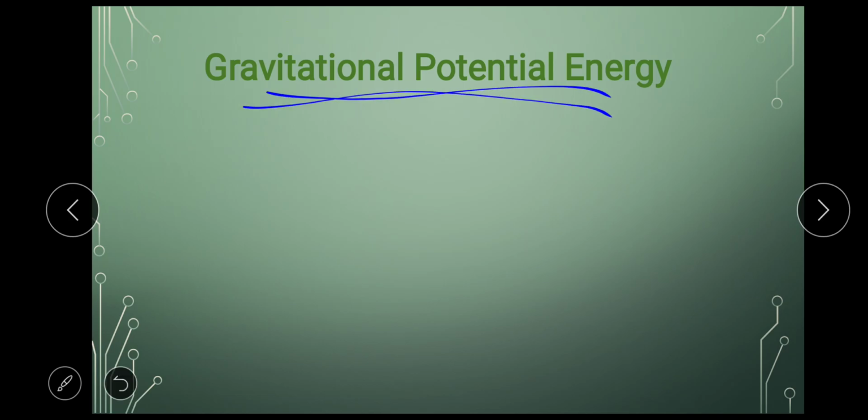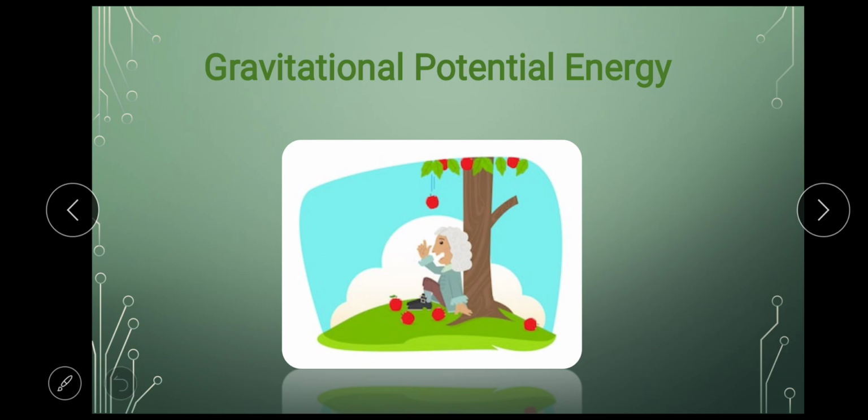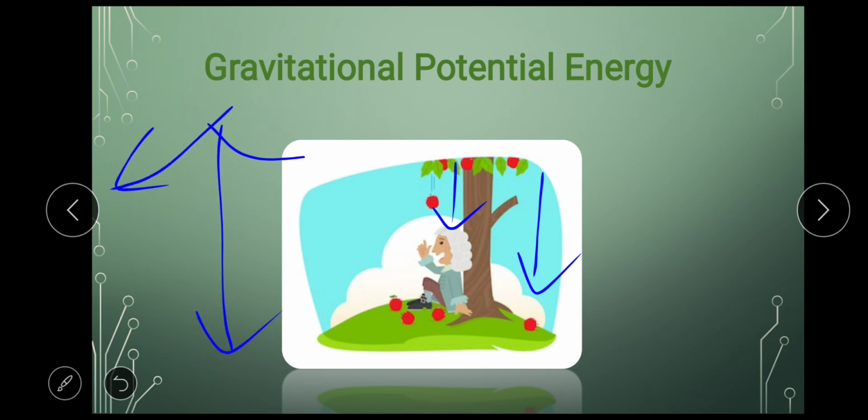Now, first I'll discuss with you an important experiment. See this image carefully. Can you recollect this incident, a famous incident in scientific history? Here sitting is a famous scientist, and we can see an apple falling on his head. So this scientist is Sir Isaac Newton, and you know this event very well, that an apple fell on his head, which prompted him to think, why did the apple fall in the downward direction and not otherwise? Why didn't the apple go sideways or in the upward direction? Why did it fall only in the downward direction? So